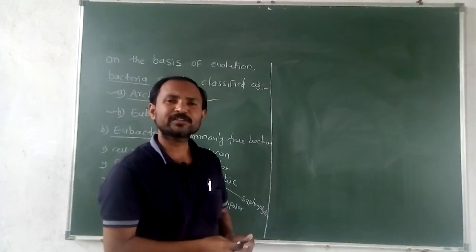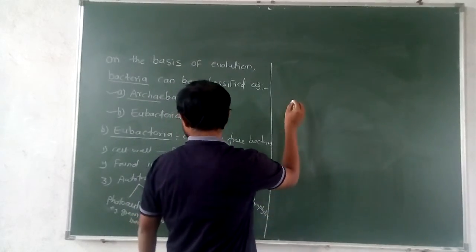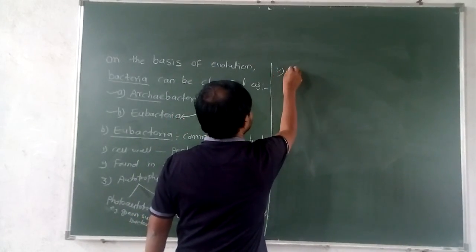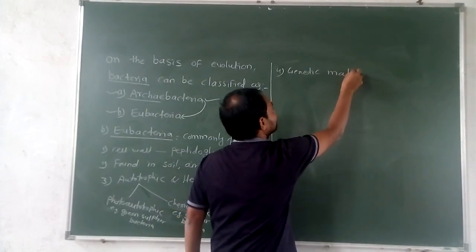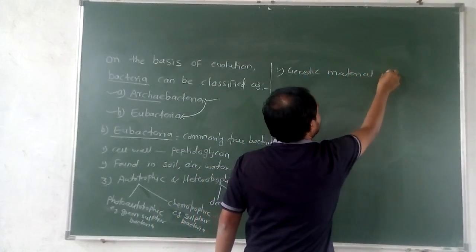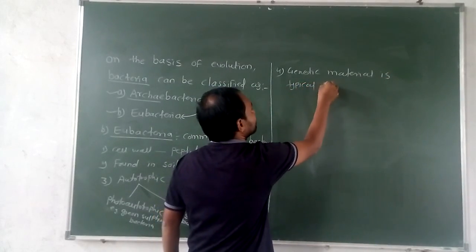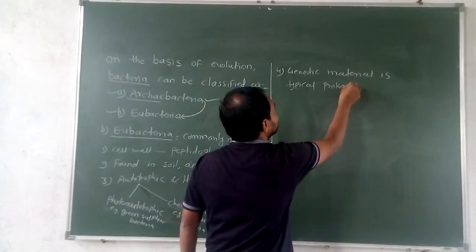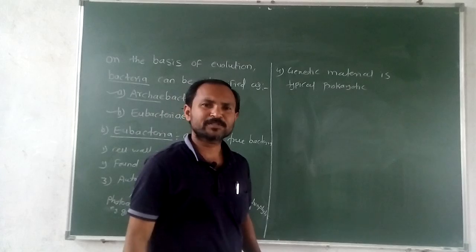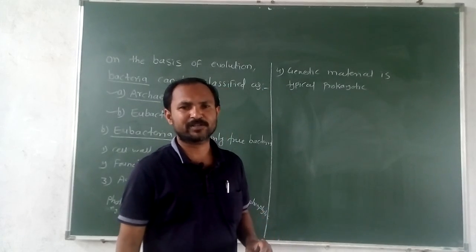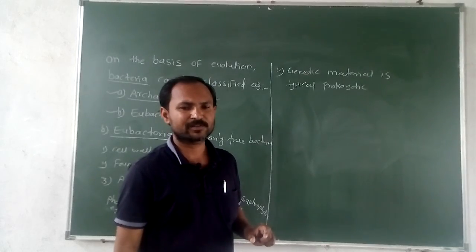Their genetic material is typically prokaryotic. Typical prokaryotic means the nucleoid is present, meaning DNA is present, freely suspended in the cytoplasm. There is no well organized nucleus present.